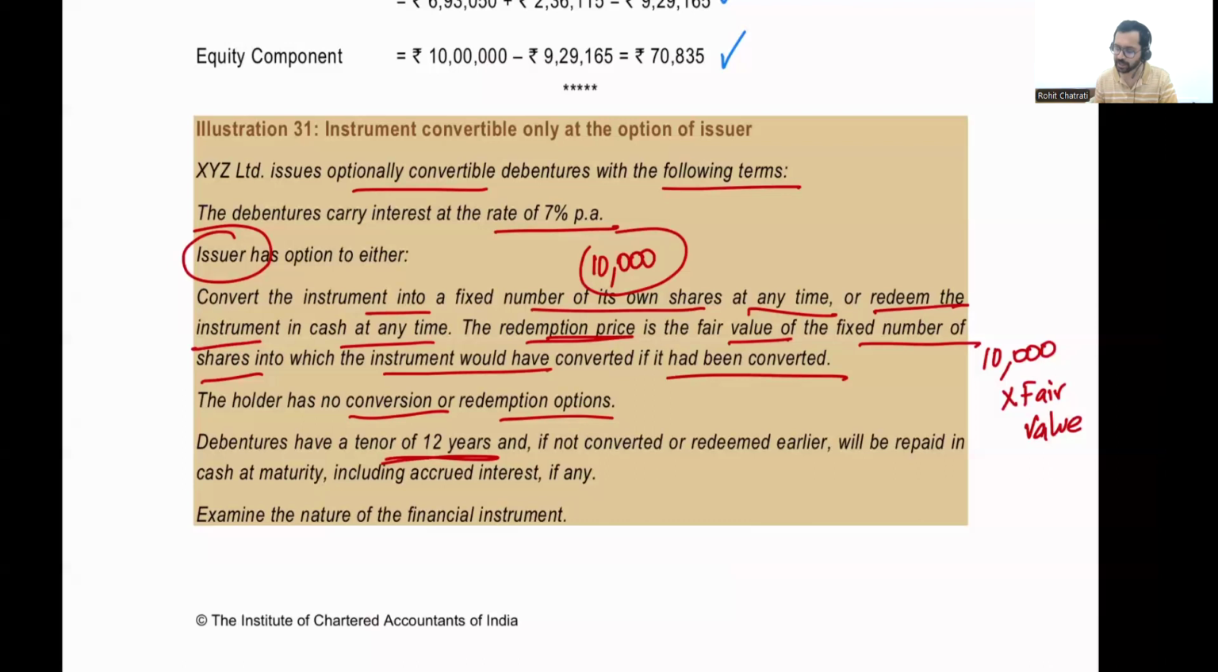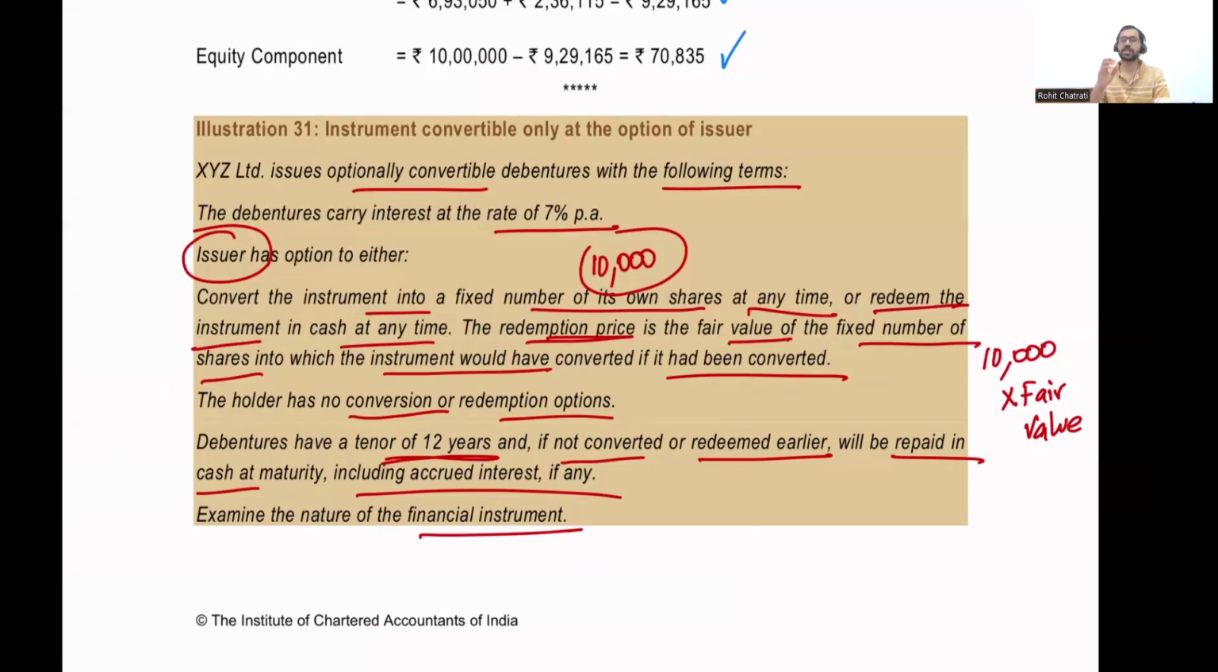The debentures have a tenor of 12 years, and if they are not converted or redeemed earlier, they will be repaid in cash at maturity, including accrued interest, if any. All right, so if they are not converted or redeemed in the next 12 years, at the end of the 12th year you actually have to pay cash, including accrued interest, if any. The question is, examine the nature of the financial instrument.